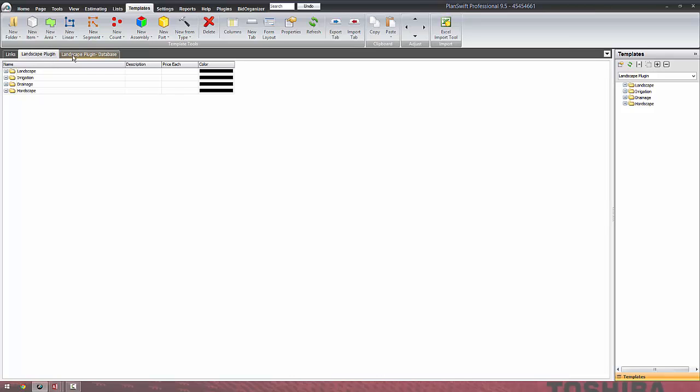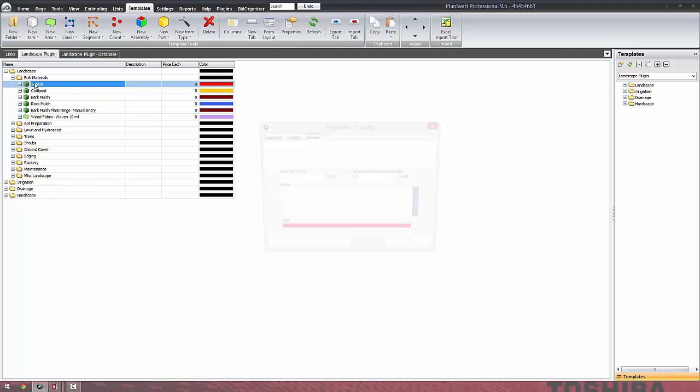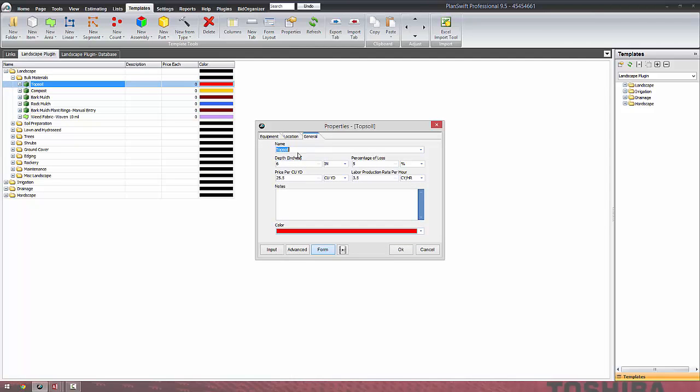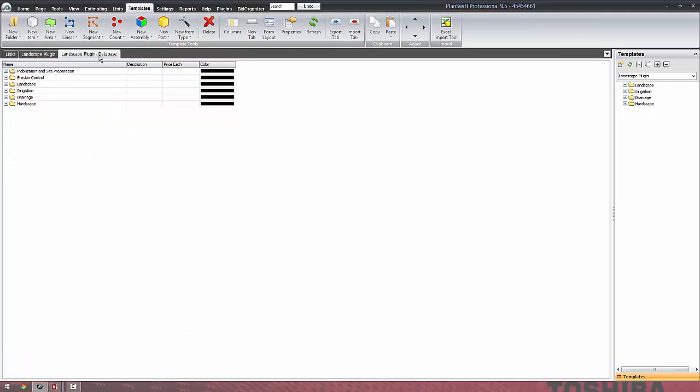Some of them let you add a one-time item and add it into your database later. But the cool part about this is you can use the landscape database alongside the non-landscape plugin. So if I wanted to use topsoil, I'm not tied into what type of topsoil, production rates, equipment rates, and what equipment. I can add that in, and it'll work well within the reports and the estimate. Or I can stick with the landscape database, through the plugin. It just makes it really simple to work side by side, database and non-database.